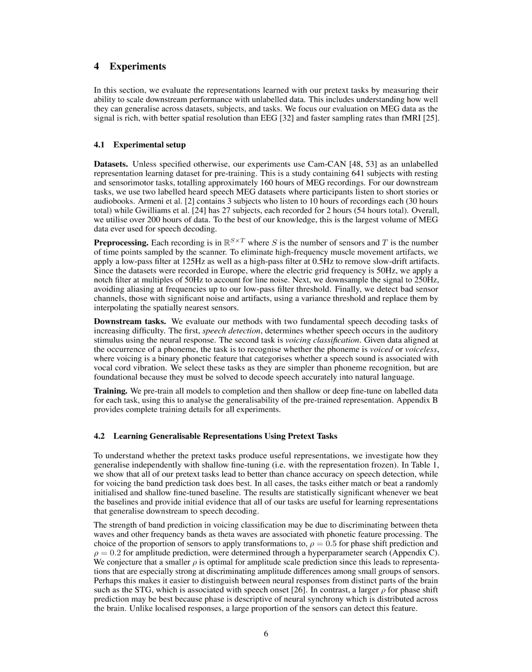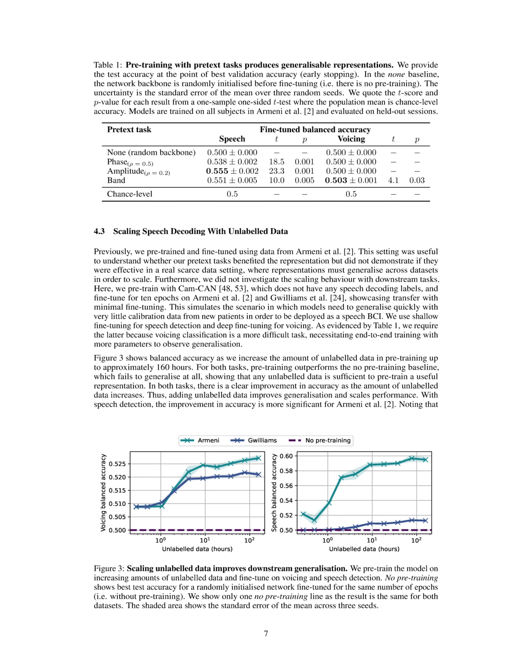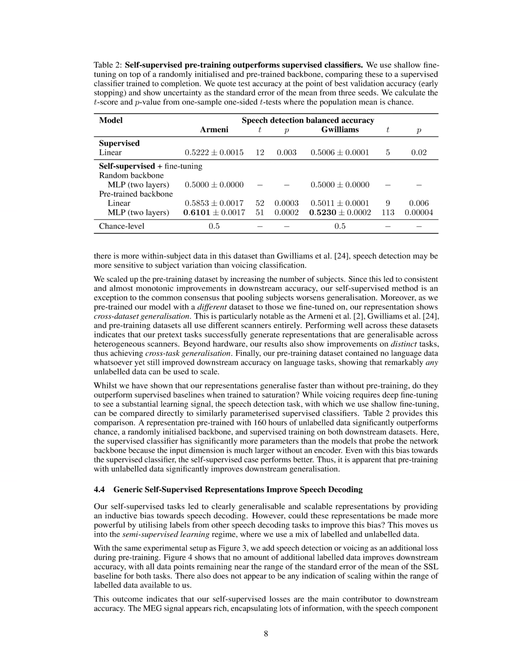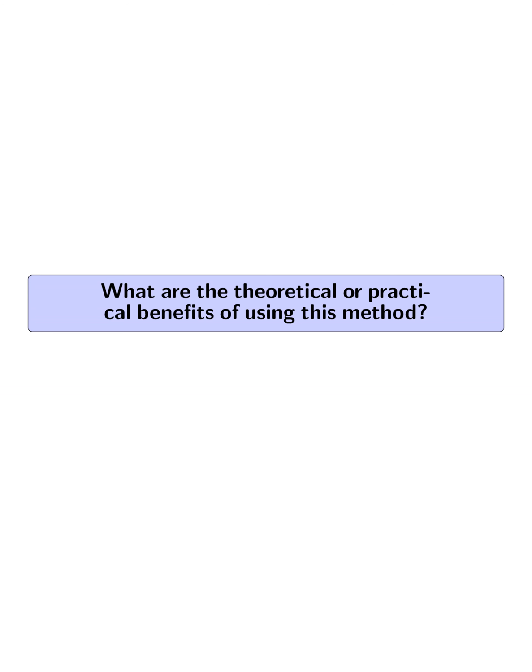The method leverages unlabeled data from the CAMCAN dataset for pre-training and fine-tunes on labeled heard speech MEG datasets for speech detection and voicing classification tasks. The experiments demonstrate that the representations learned with the pretext tasks can scale downstream performance with unlabeled data, showing improvements in accuracy as the amount of unlabeled data increases. The method also showcases generalization across datasets, subjects, and tasks, outperforming supervised baselines and demonstrating the effectiveness of self-supervised learning in improving downstream generalization. What are the theoretical or practical benefits of using this method?